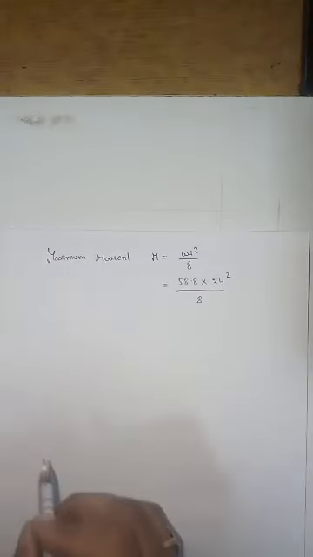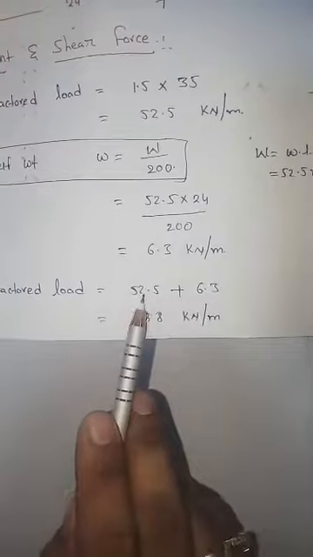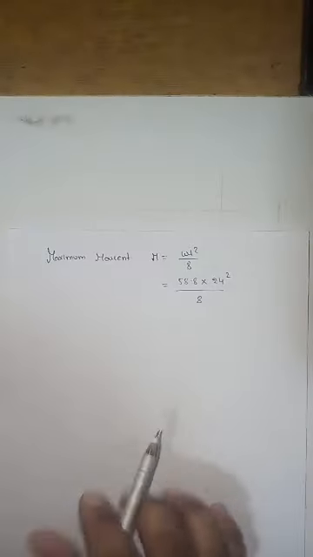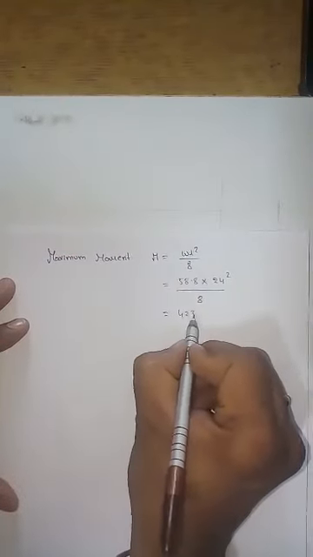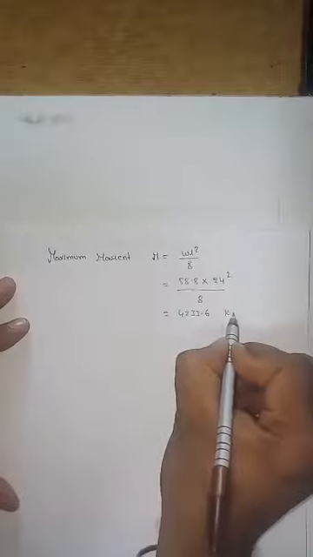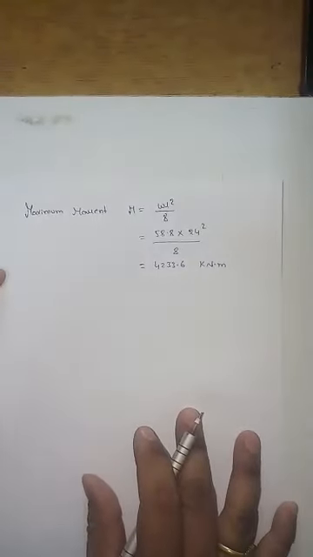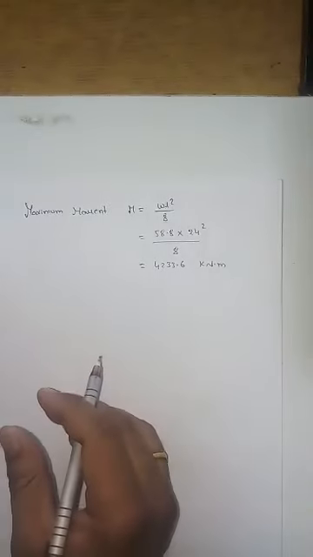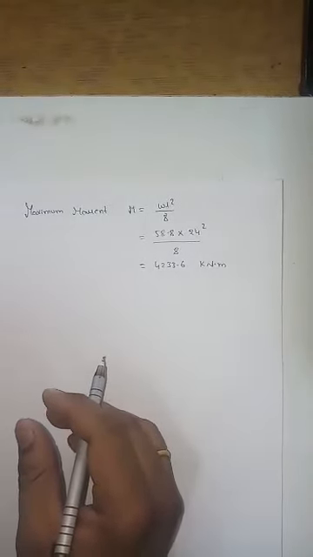So 58.8 is the total factored load which we got, including the applied load plus the self weight of the plate girder. So what is the moment? 4233.6 kilonewton meter. Okay, so this is the maximum moment, which is a factored moment, I can call it the factored maximum moment. And next, maximum shear force I need to calculate.